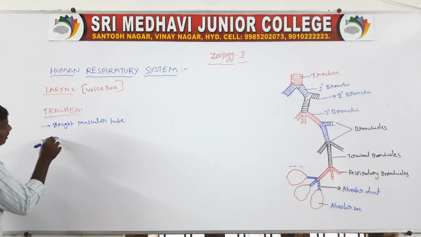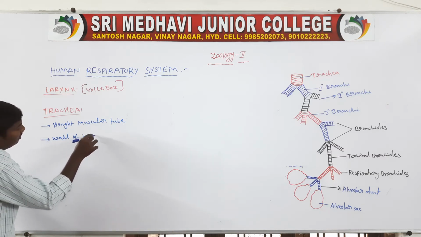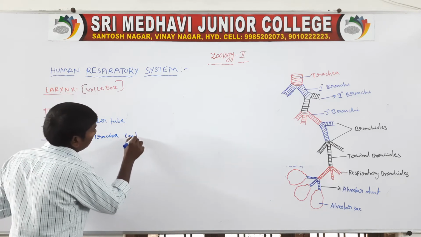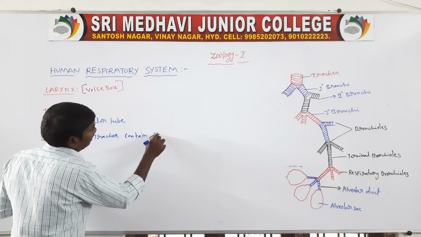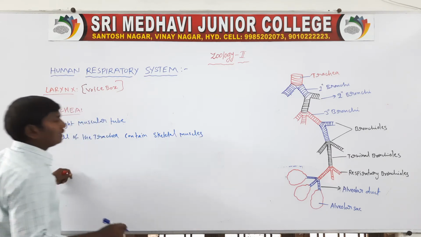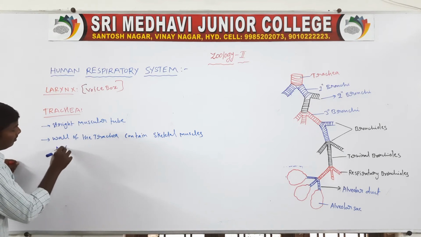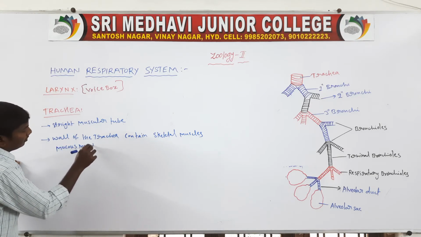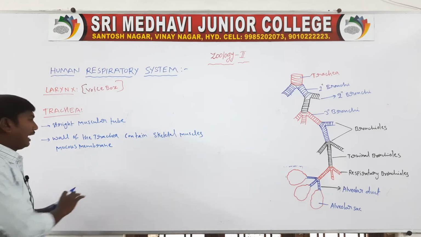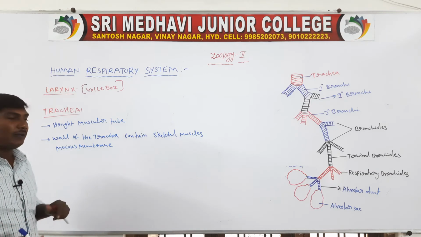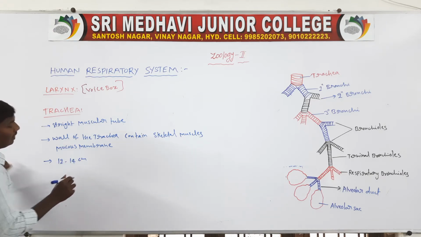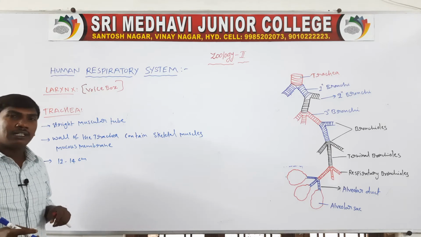The wall of the trachea contains skeletal muscles and mucous membrane. The length of the trachea is 12 to 14 centimeters.